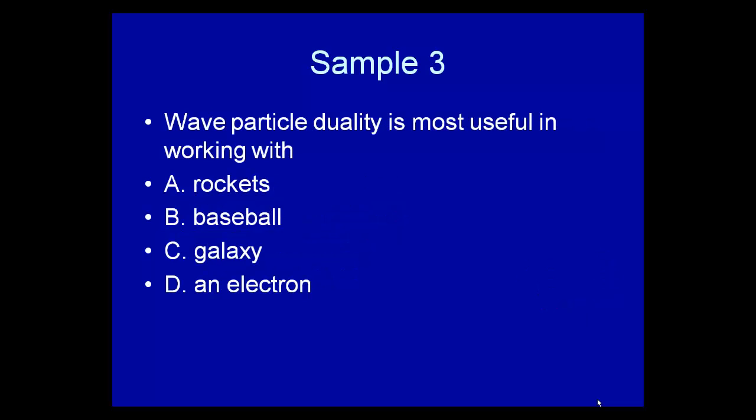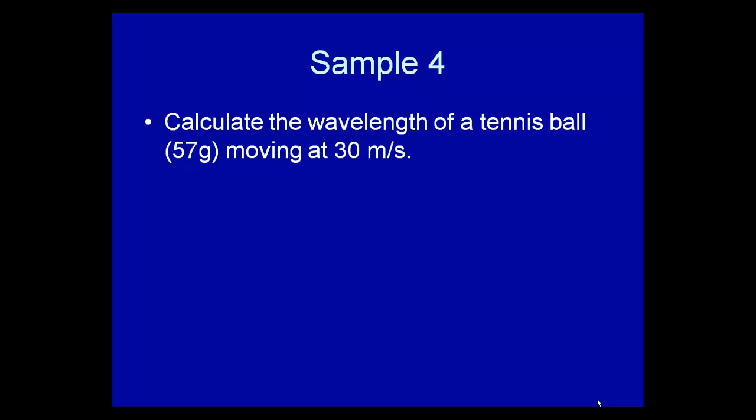Wave-particle duality is most useful in working with, is it big things or little things? Little things is a winner, so therefore it's an electron. Big things behave more like particles. Our traditional understanding of momentum and kinetic energy and all that stuff works better with big particles.